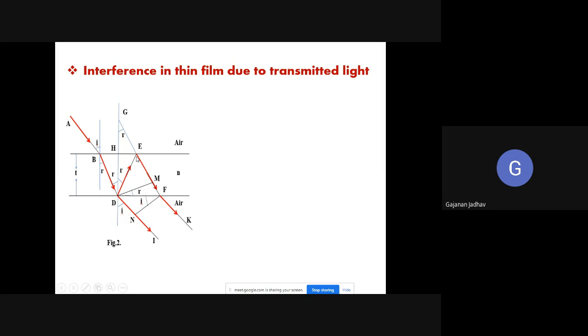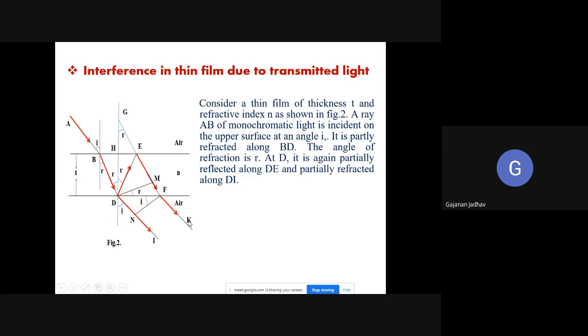Now see here, this is the other part. In the first case, what did we study? That reflected ray and transmitted light both we have considered. Now we are studying the interference in thin film due to only transmitted light. So the transmitted light fell on the inner lower surface of this thin film at point D. It got reflected. It fell on the inner surface of the upper surface at point E. Again it got reflected. Again after reflection it fell on this point F, and again it is transmitted. So these are the two light rays which are coming out of that thin film.